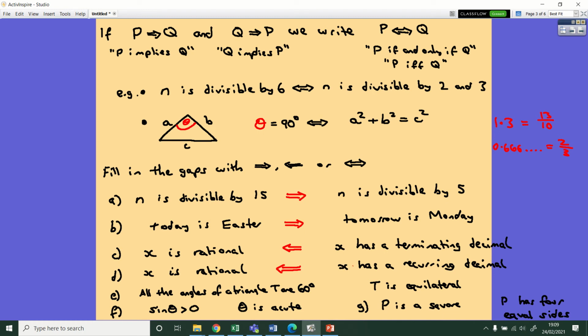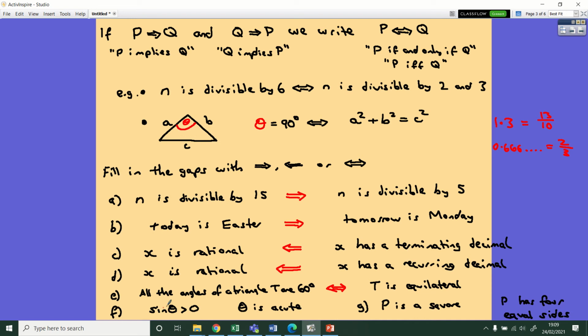Okay, E. So suppose you've got a triangle T, we've got all the angles are 60 degrees, and then we've got T is equilateral. Well, if all the angles are 60, then the sides will all be equal when you construct it, so it's going to point this way. And then also, if it's an equilateral triangle, all the sides are the same, but then that will mean that the angles are all the same as well, so this is an if and only if case. So double-headed arrow for that one.